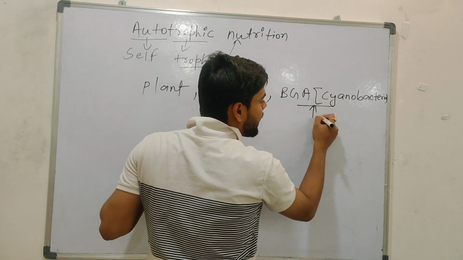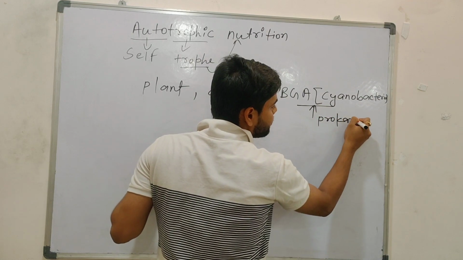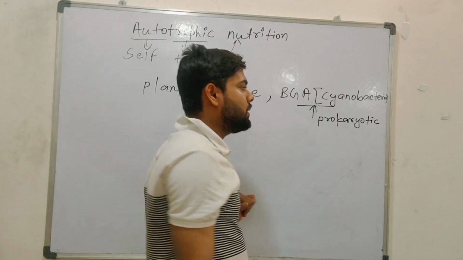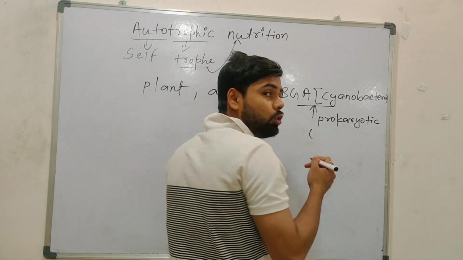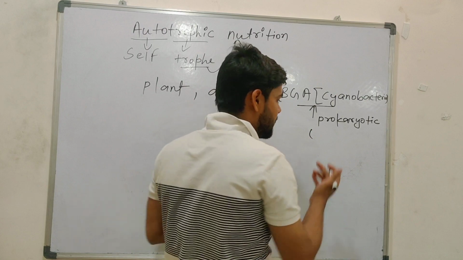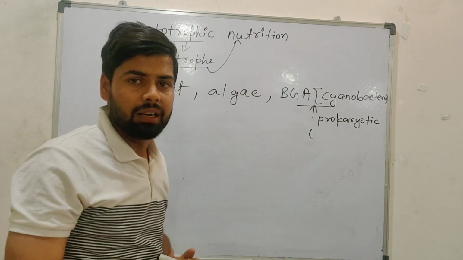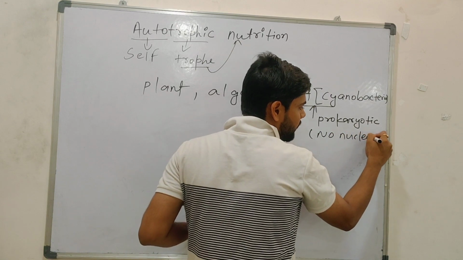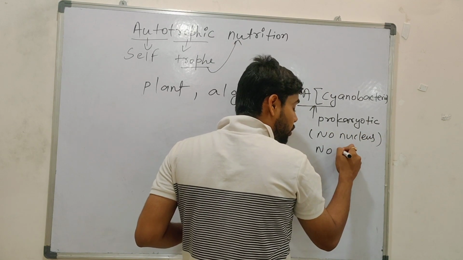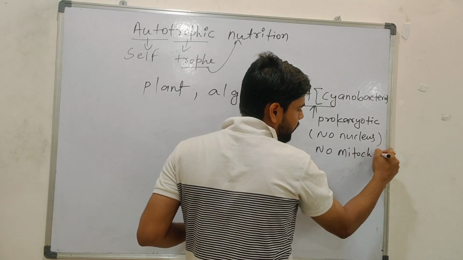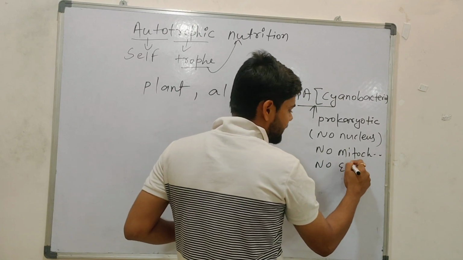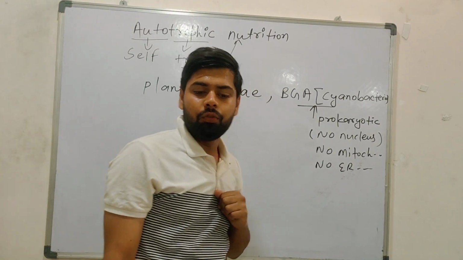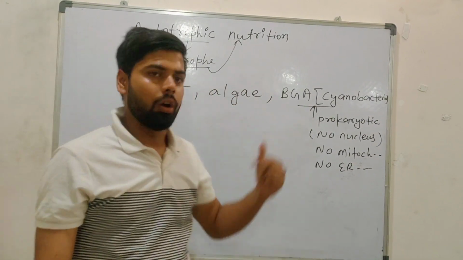You know why it is called cyanobacteria? Because it is a prokaryotic cell. Do you know the meaning of prokaryotic cell? Those that don't have any well-defined cell organelles. It means the nucleus membrane is not well-defined. Lacking a nucleus, so no nucleus, no mitochondria, no ER. Understood? BGA are examples of autotrophs. They will do photosynthesis. They will make their own food.